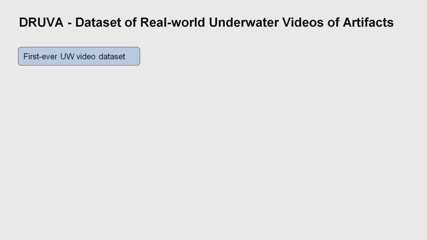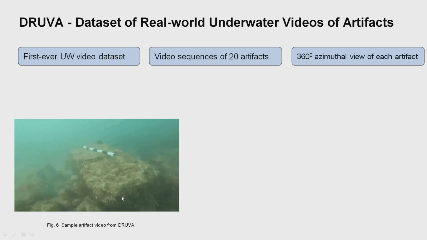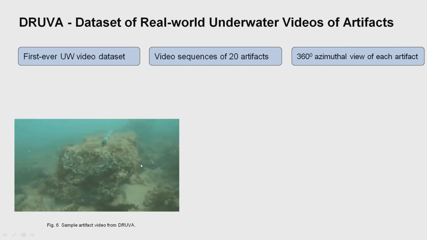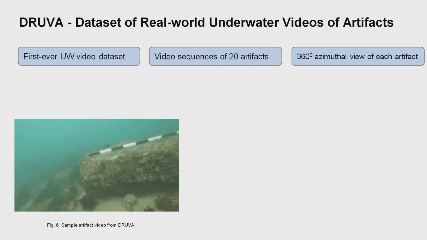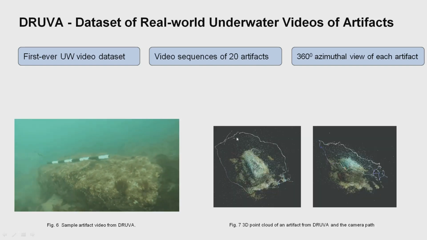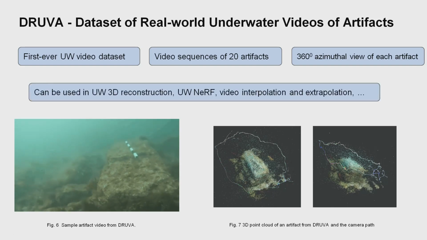Our proposed dataset provides the first ever underwater video dataset, and it contains video sequences of 20 artifacts, and each artifact has a 360-degree azimuthal view. This is an example of one of the artifacts in our dataset. It has a 360-degree azimuthal view. The diver covers all the 360-degree views, and this is the camera path shown in this line. This dataset can be used in underwater 3D reconstruction, NeRF, video interpolation, extrapolation, etc.